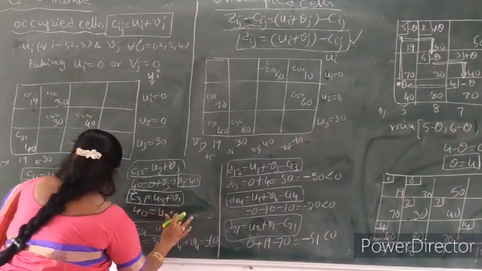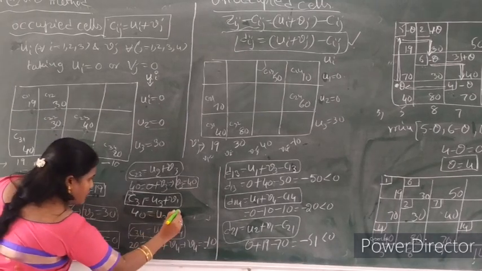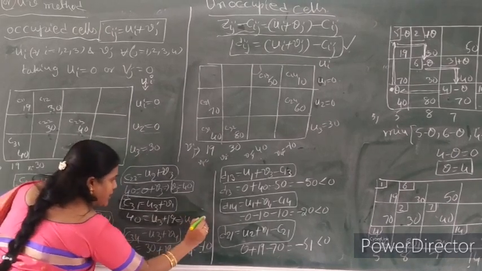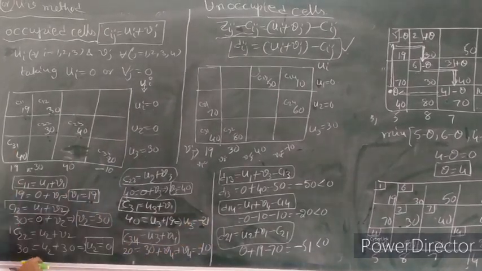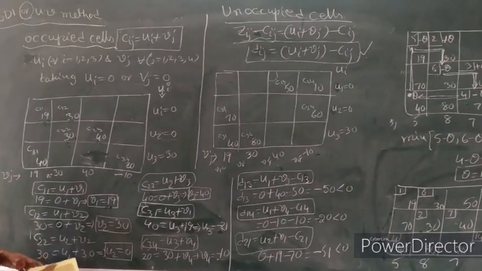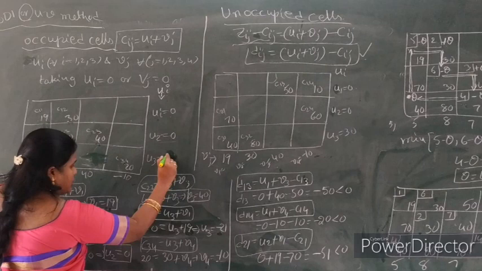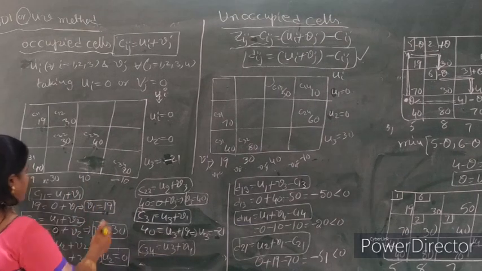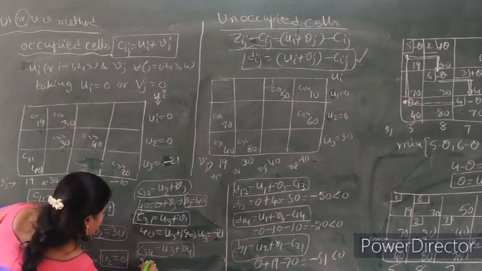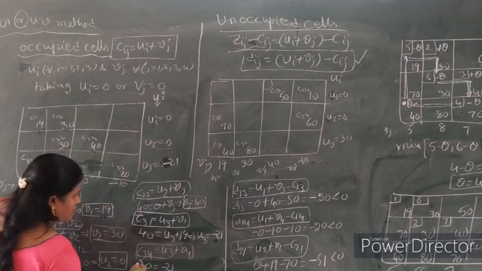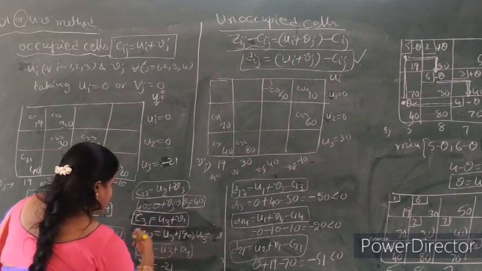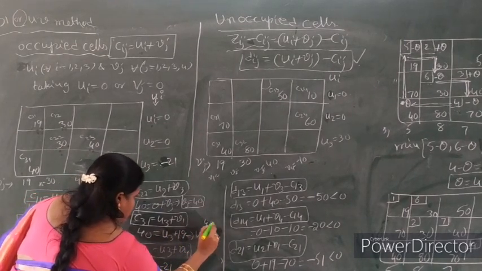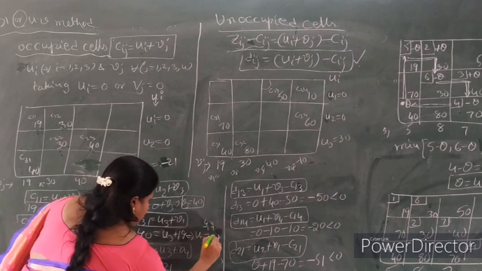U3 plus V1, already finding 90. So implies U3 equal to 40 minus 90 minus 21. So here minus 21 value. So substitute here minus 21. Here what is U3 value? C34 equal to 20. So 20 equal to minus 21, sorry, plus 40 plus minus 19. Here positive quantity 40 minus 19. So 10, 9, 1. So 3, 2, 21.